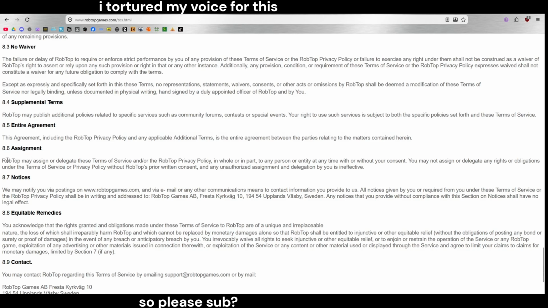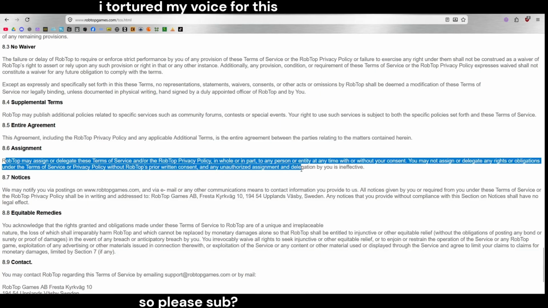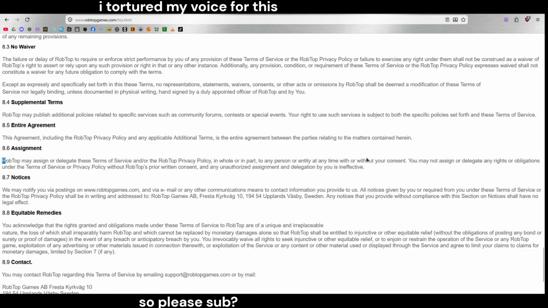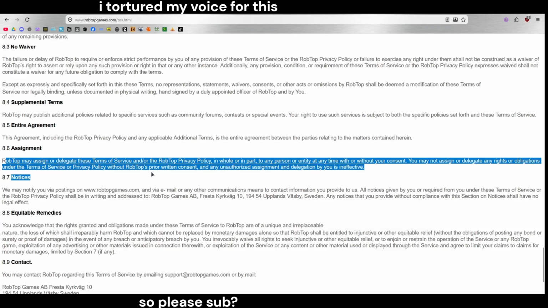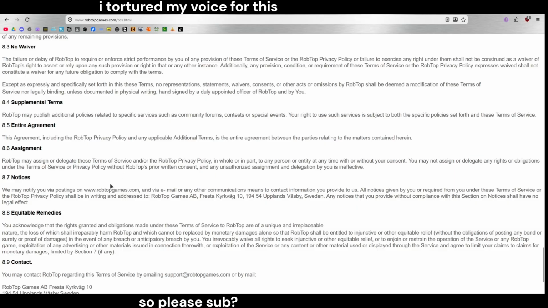8.6. Assignment. RobTop may assign or delegate these terms of service and/or RobTop privacy policy, in whole or in part, to any person or entity at any time with or without your consent. You may not assign or delegate any rights or obligations under the terms of service or privacy policy without RobTop's prior written consent, and any unauthorized assignment and delegation by you is ineffective.